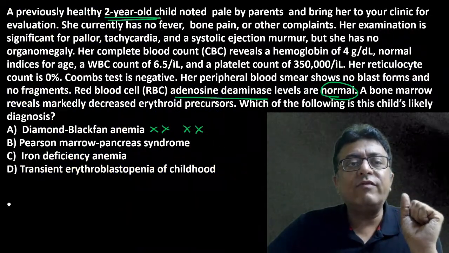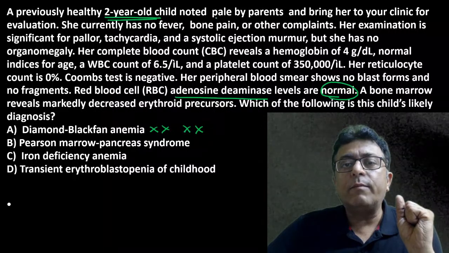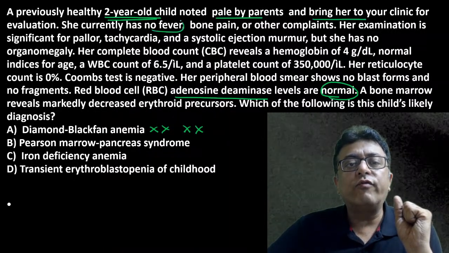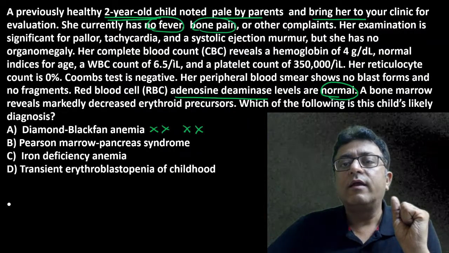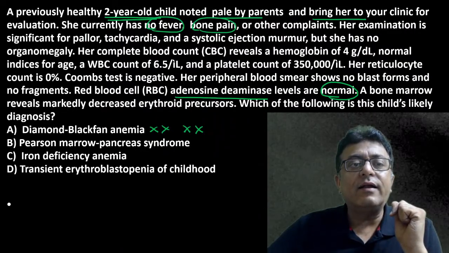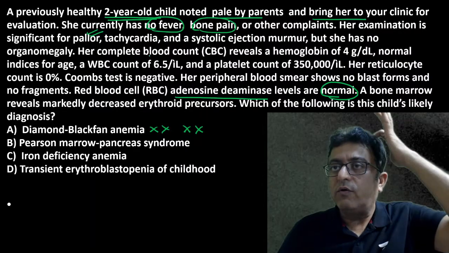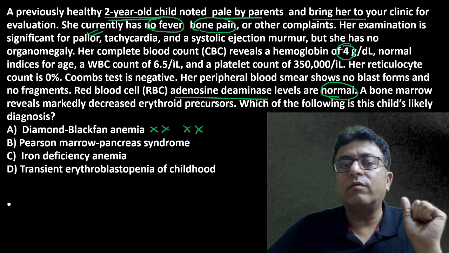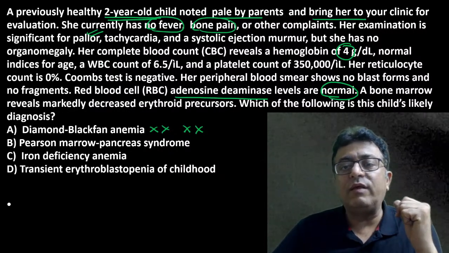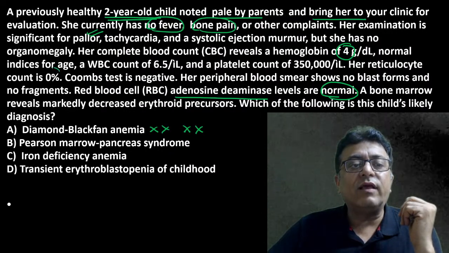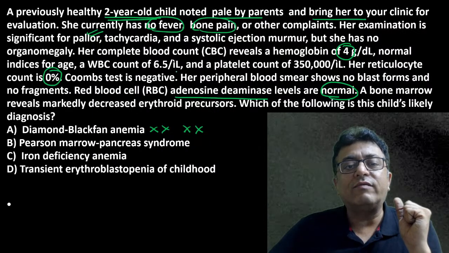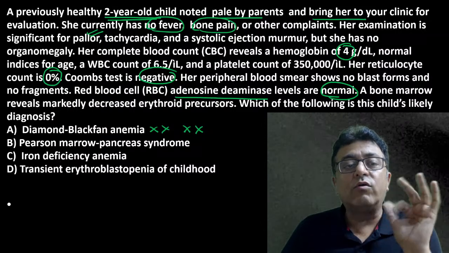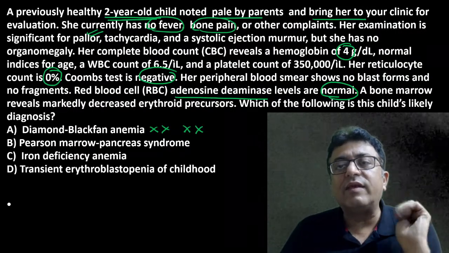See, a previously healthy 2-year-old is noted pale by the parents and brought to your clinic. No fever, no bony pain, no other complaint. Pallor, tachycardia and murmur due to anemia. CBC reveals hemoglobin 4, normal WBC and platelet counts. Retics is 0. Coombs test is negative. So no hemolytic anemia. Hemoglobin low, retic 0. It's red cell aplasia.